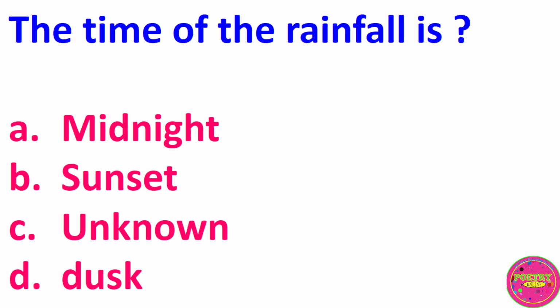The time of the rainfall is A. Midnight, B. Sunset, C. Unknown, D. Dusk. The correct answer to this question is C. The time of the rainfall is unknown.